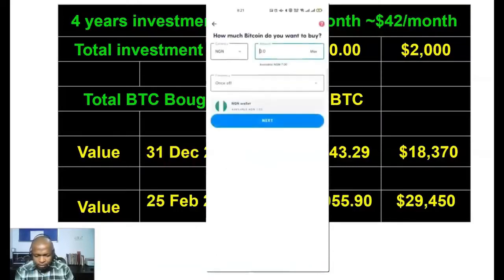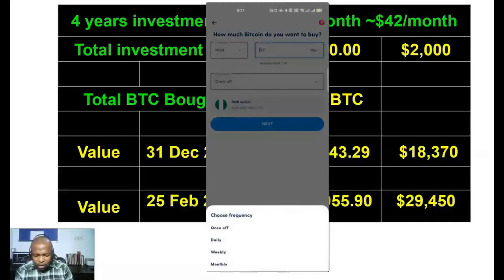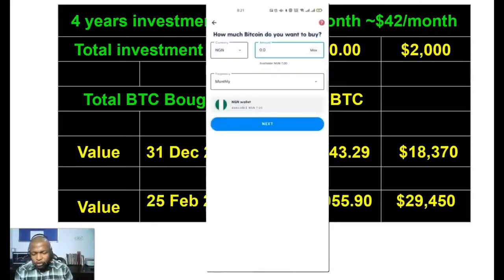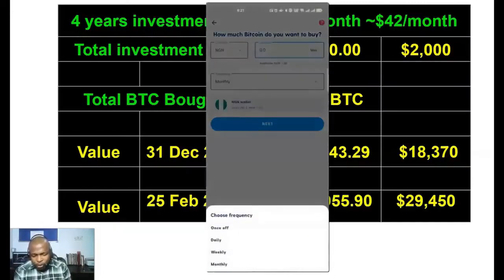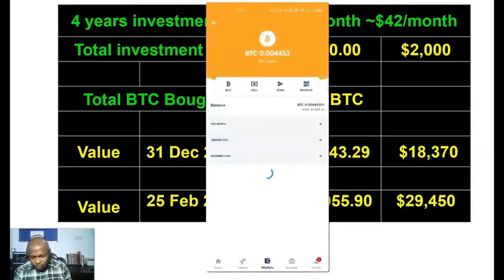and I want to buy with naira, for example, you can see frequency, 1 off, and I can choose 1 off, daily, weekly, monthly. So if I choose monthly, all I need is just to fund my Luno account with my naira, and every month the amount I choose to purchase will automatically buy Bitcoin on Luno. I just need to fund my account. I can even decide to do weekly or daily. And the good thing with Luno is that Luno also has a savings wallet. Let me show you here. Go back to wallet.